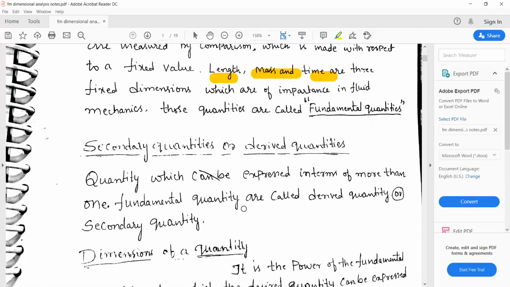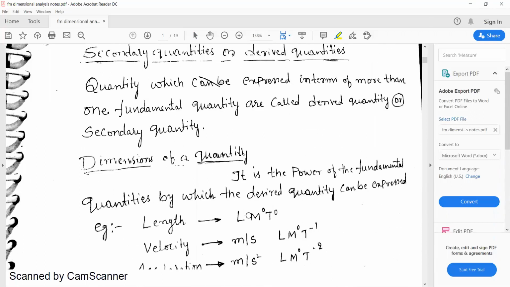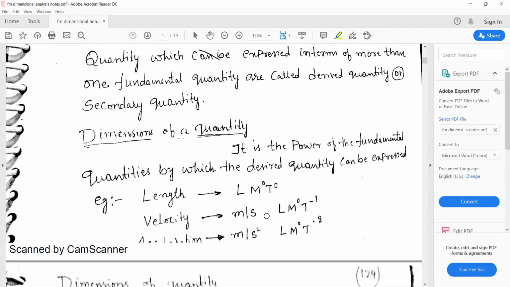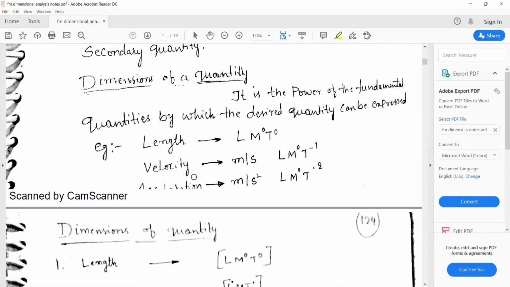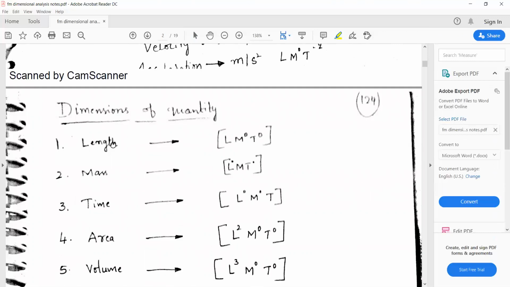Coming to secondary quantities, they are basically derived from fundamental quantities. One or more fundamental quantities are used to derive the secondary quantities. There are many examples of secondary quantities, like length. You can write length with respect to the fundamental dimensions. As I said, the fundamental dimensions in fluid mechanics are mass, length, and time.